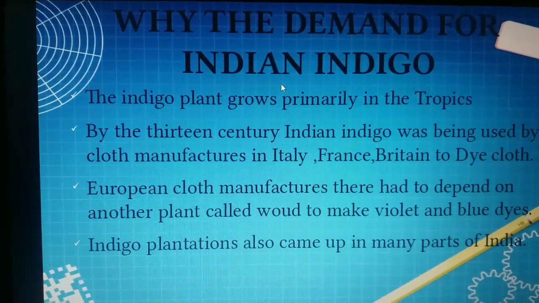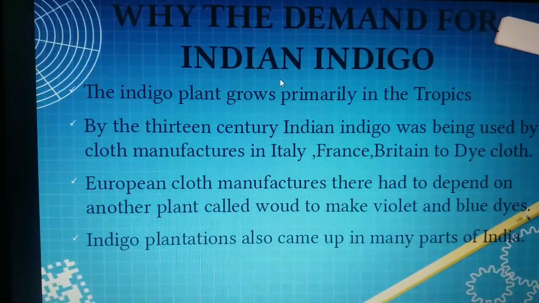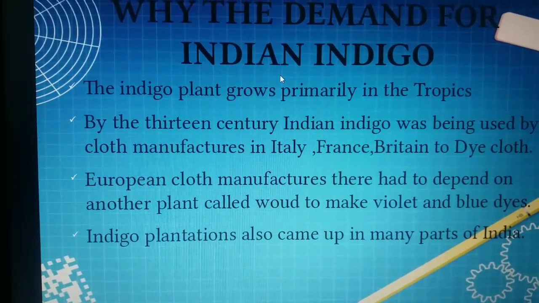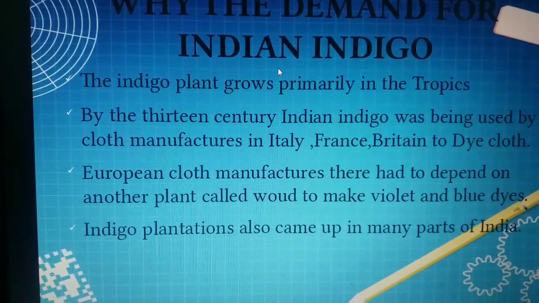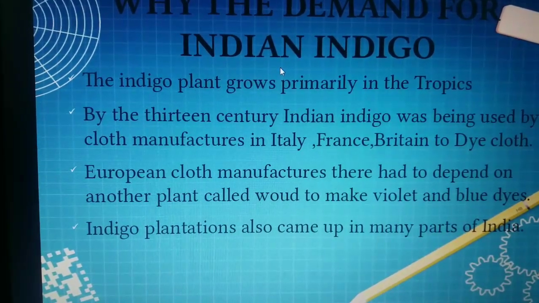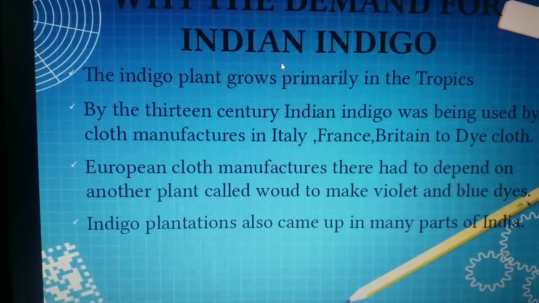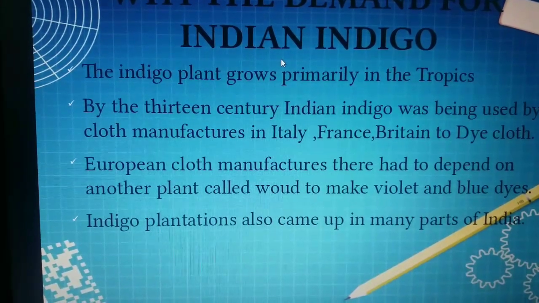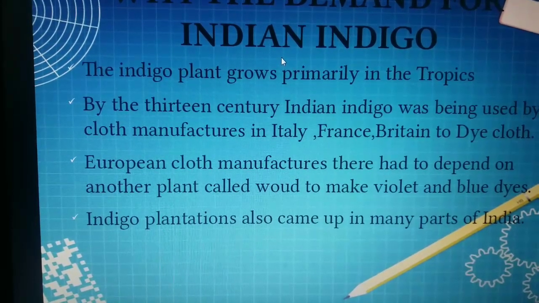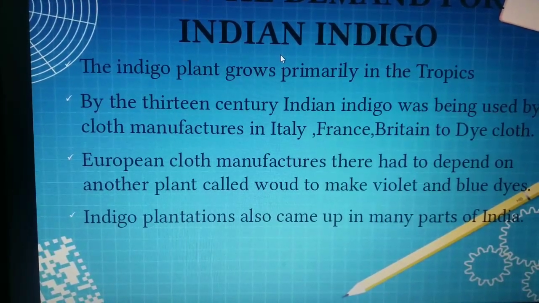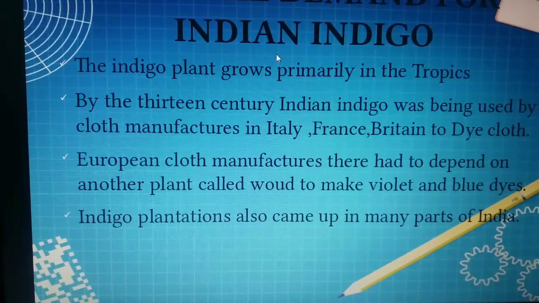So European cloth manufacturers therefore had to depend on another plant called woad to make violet and blue dyes. Two colors here: first they spoke only about the rich blue color, that is indigo, and here they are speaking about violet and blue, two colors of dyes, right?